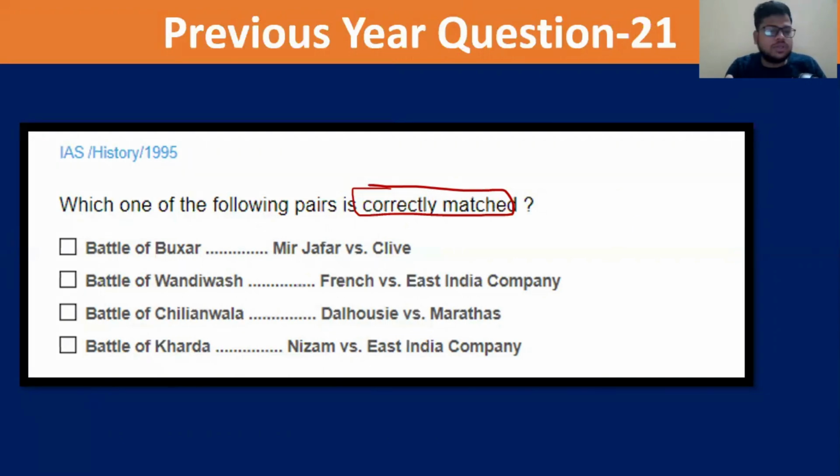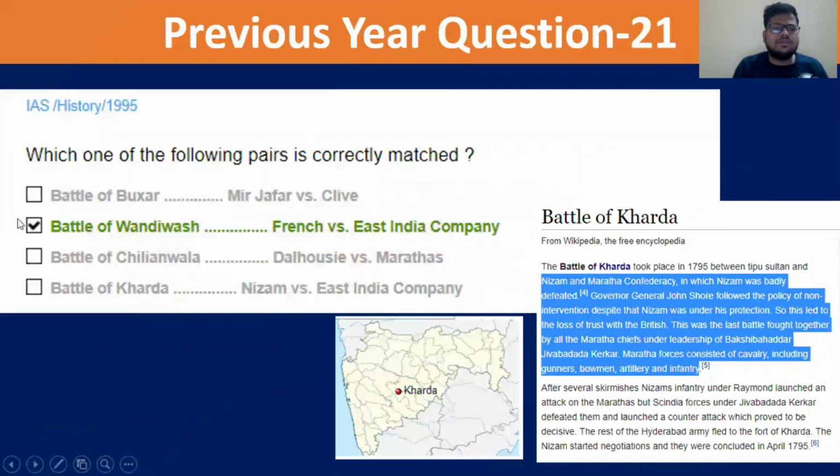Battle of Wandiwash, we know, was French versus East India Company, and that is the right answer. That is the second option. The first option was not between Mir Jafar and Clive. It was Mir Qasim, Shuja-ud-Daula, and Shah Alam II versus the East India Company. So the second statement is right, but we should know about the other two battles as well.